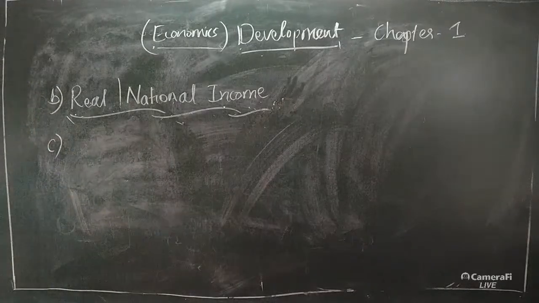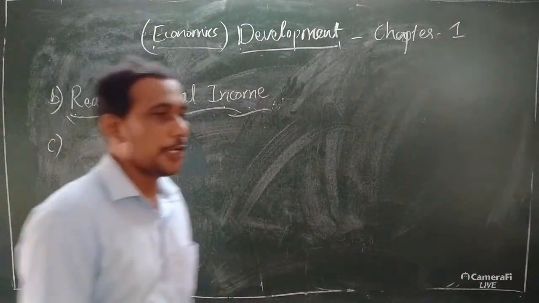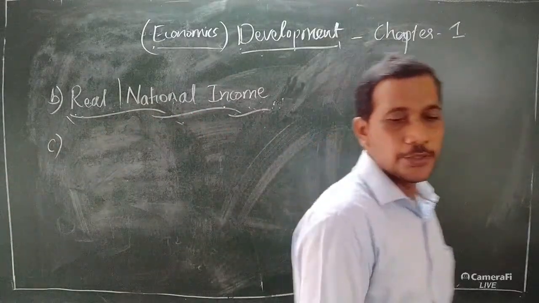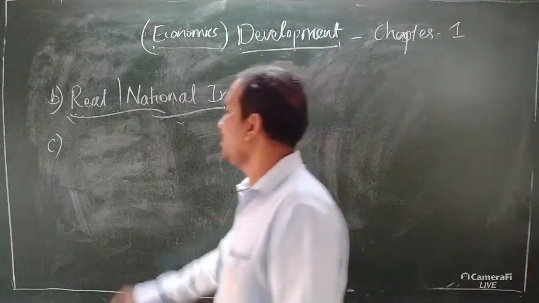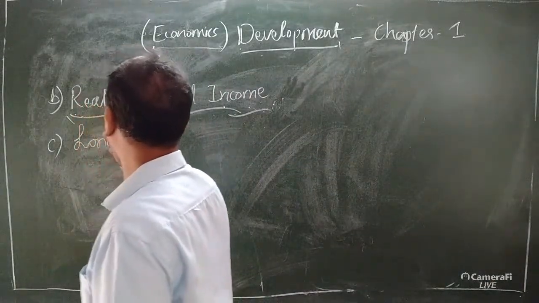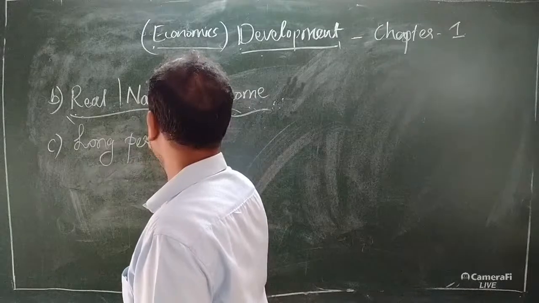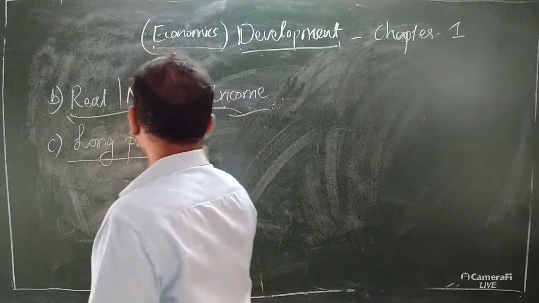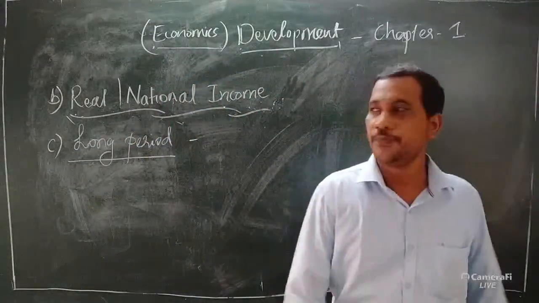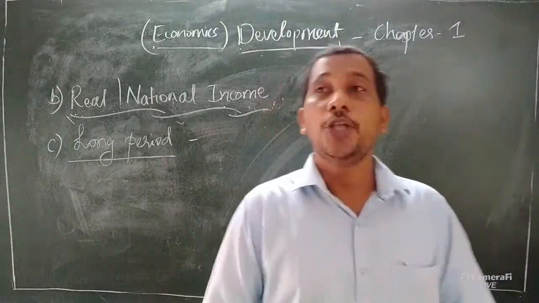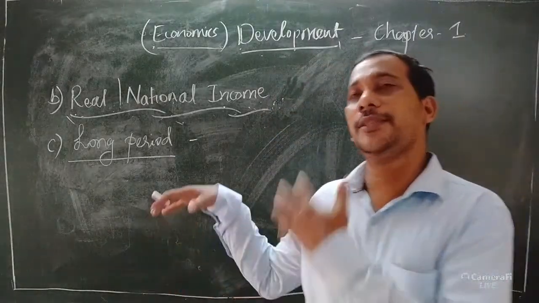Then the third element that is given by the two economists, Professor Mayer and Baldwin. So that is the last one. That is known as long period. See, the long period. In Kannada, it is called deerghaavadhi.